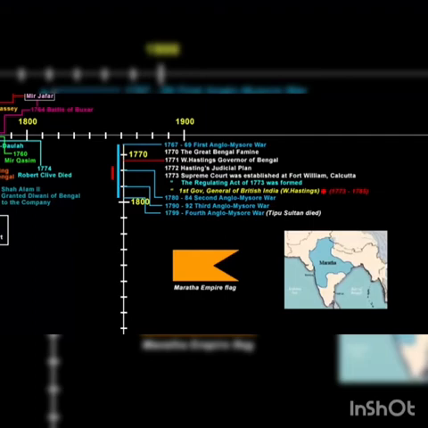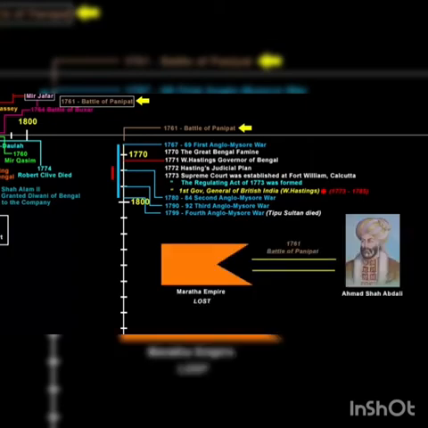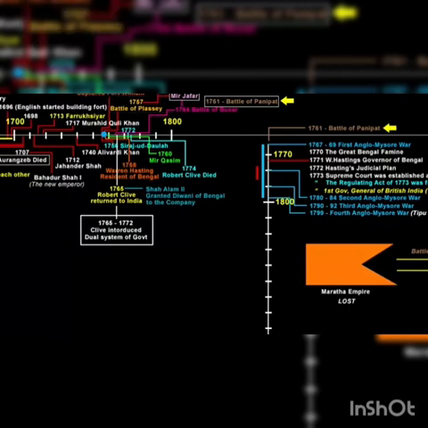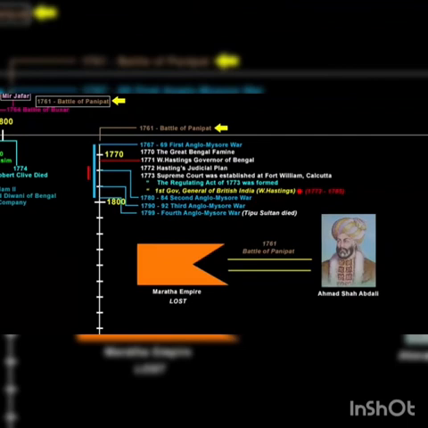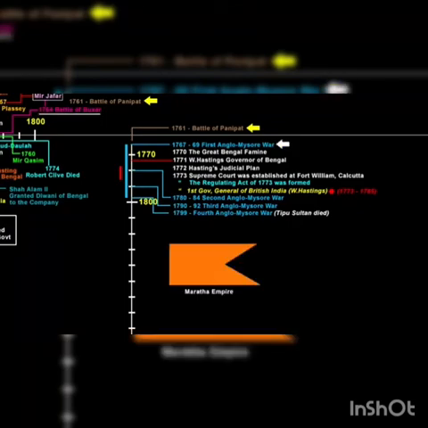After the end of the Third Battle of Panipat in 1761, the East India Company had an eye on the Maratha Empire, because in the Third Battle of Panipat, the Marathas were defeated by the King of Afghanistan, Ahmad Shah Abdali. We have already seen that the 1757 Battle of Plassey was the first major war that the company had won on Indian soil. So the company got so much confidence that it thereafter went into several wars with the Indian rulers, like the Battle of Buxar, the First Anglo-Mysore War, etc. So it is natural that they also had an eye on the Maratha Empire after their defeat in the 1761 Battle of Panipat.